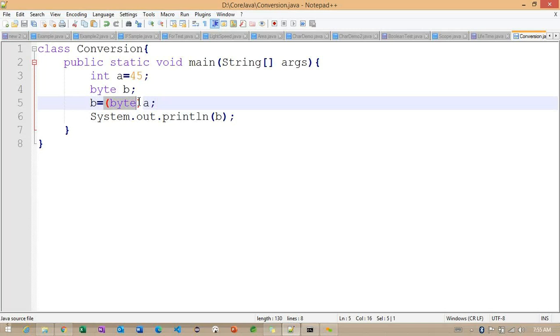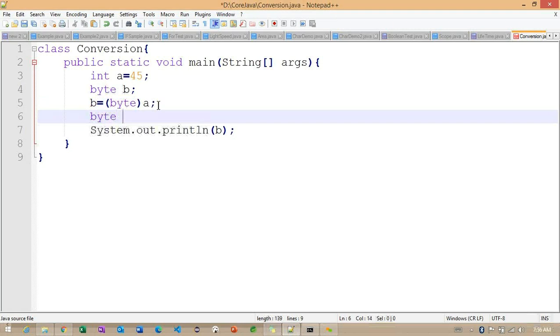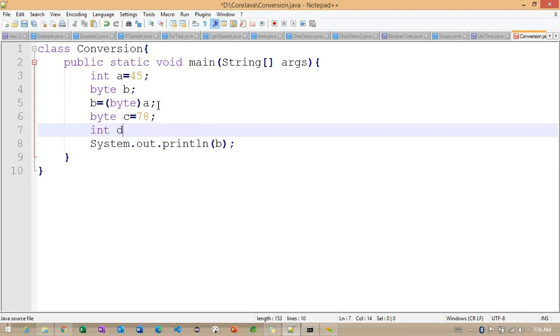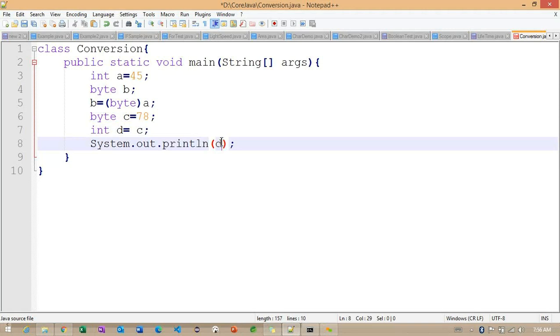So from which data type to which data type we are converting, we are providing the data type information here. Now if we want to find out about automatic casting, how exactly will this automatic type casting work here? It's simple. Take byte c is equal to 78, and int d is equal to c. Here if I print this particular d value,